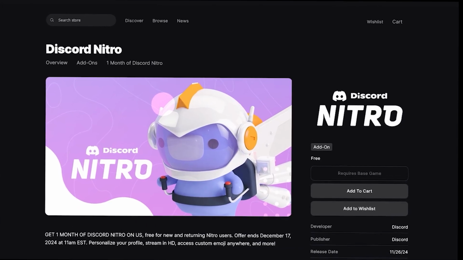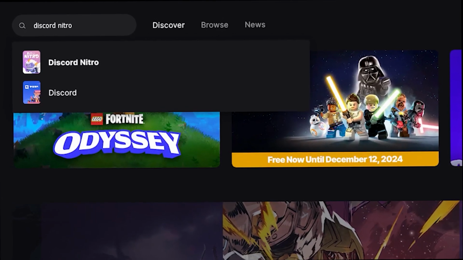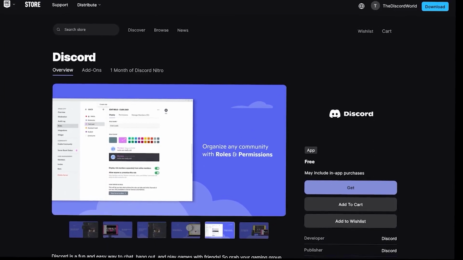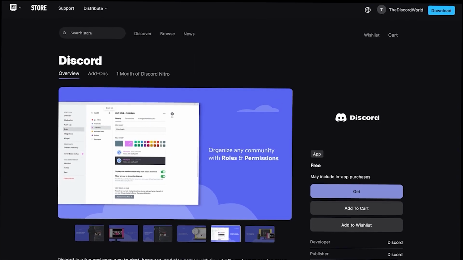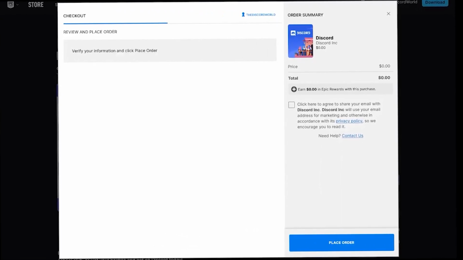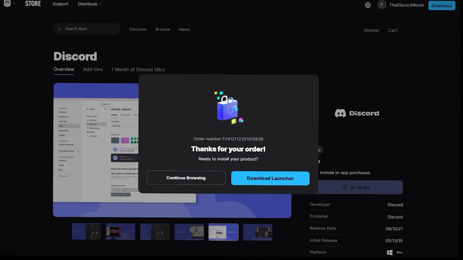So, in order to get this, go to the search bar again, and this time, search for Discord. After you have this page of Discord opened, what you have to do is click on this Get button. This is going to be completely free. So, don't worry about anything. They will not charge you a single dollar.